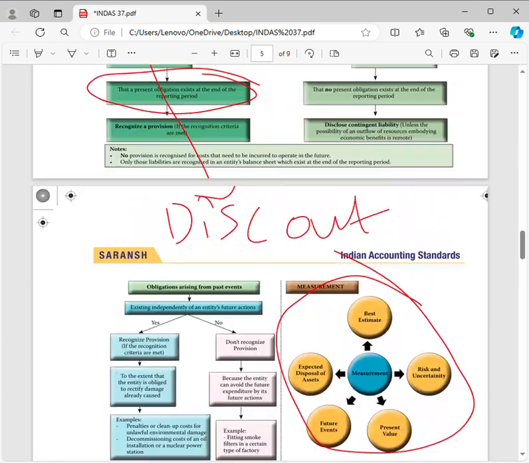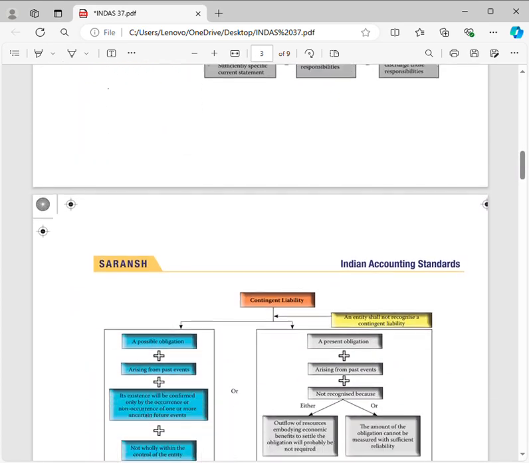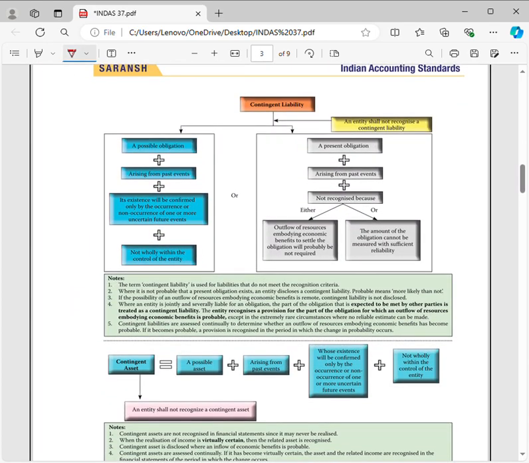Now, what is meant by contingent liability? Contingent liability means, first of all, possible obligations arising from past events that will be confirmed only on the occurrence or non-occurrence of uncertain future events.